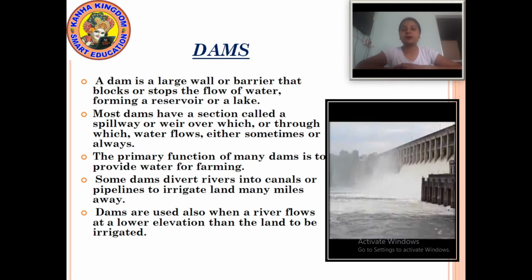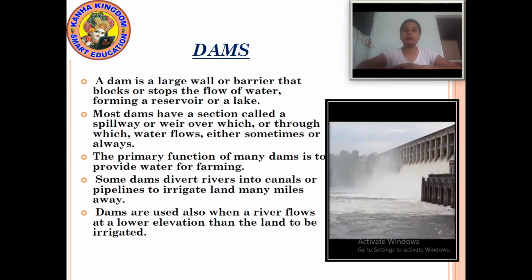This is a dam. Most dams have a section called a spillway, over which or through which water flows, either sometimes or always.